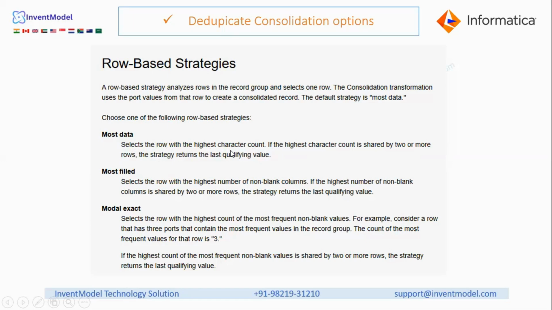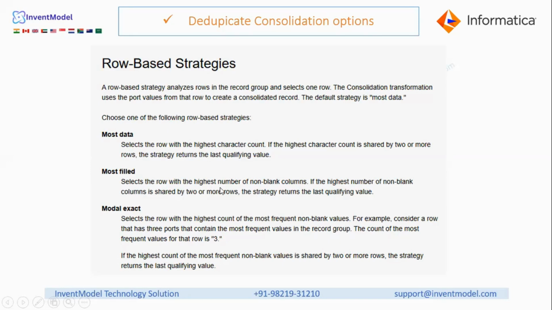That's it. Okay. Most fields means it selects the row with the highest number of non-blank columns. Since here we have just taken only one column, I think that is person name. But suppose we have 5 columns, and some record has values for 2 columns, some for 3 columns, some for 5 columns. If we have a value for 5 columns, that means in most fields, it will always select the record which has more non-blank values. Highest number of non-blank columns will be treated as the most.